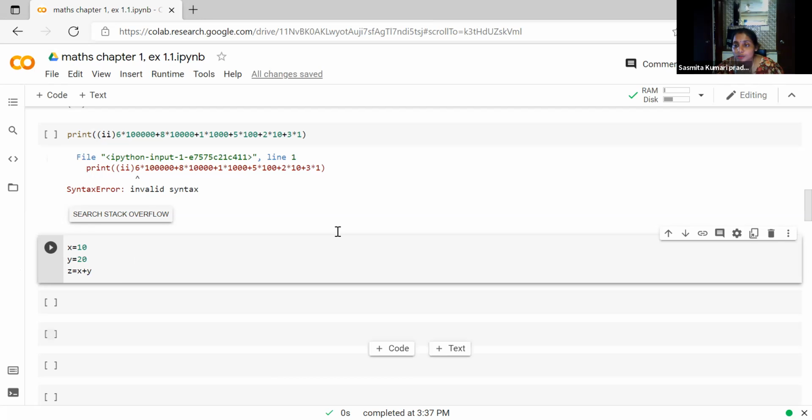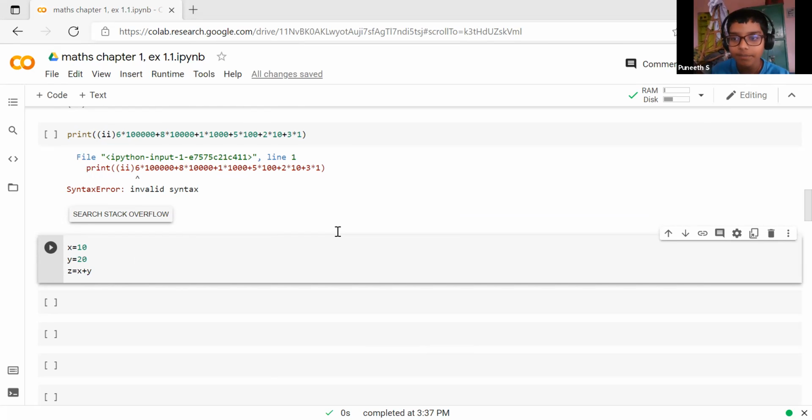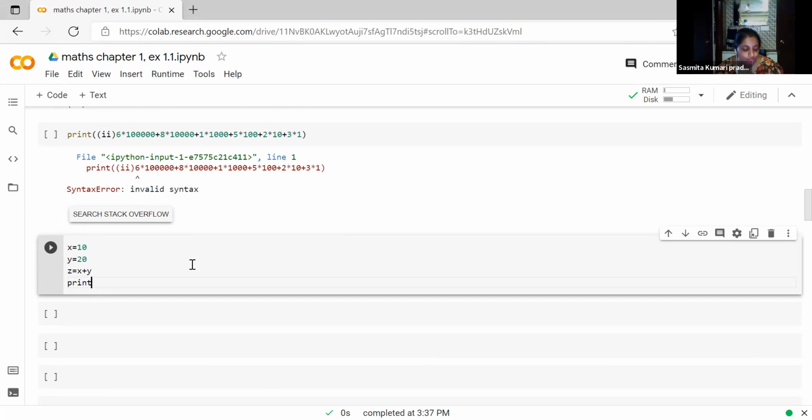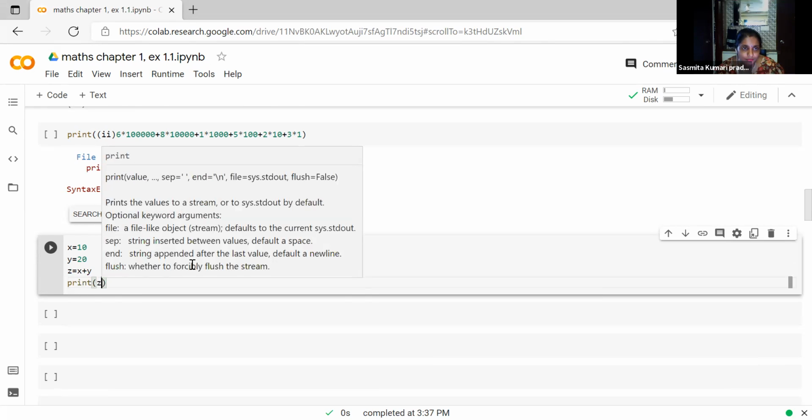We have to get output, which means we have to print. Everywhere print is necessary. Without print, no program will run. Next, what will you write? Print Z, direct Z. Run the code.